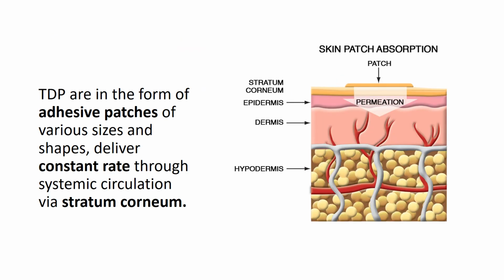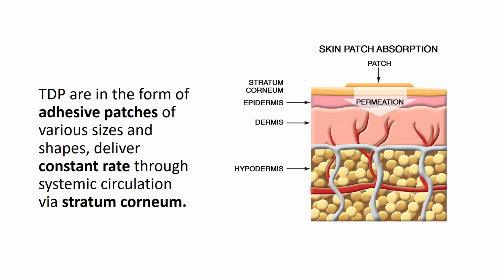Now, transdermal patches, as you see in this picture, a patch is being placed on the skin. In this picture, the different layers of skin are also shown: first the stratum corneum, then the epidermis, dermis, and the hypodermis. Now, a patch is placed on the stratum corneum. Before we place this patch, there will be an adhesive layer above it. From there, we remove a sticker and place it over the skin. That is the superficial layer of the skin, that is stratum corneum.